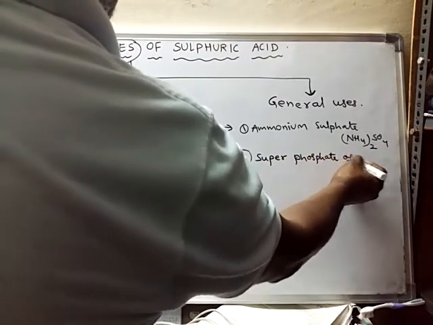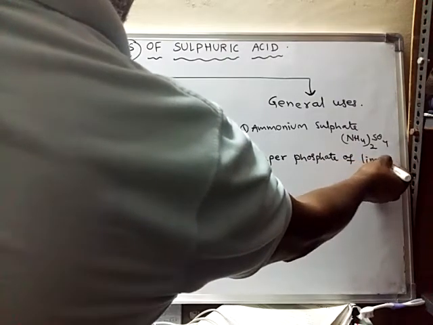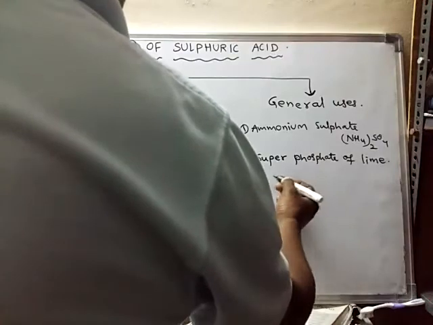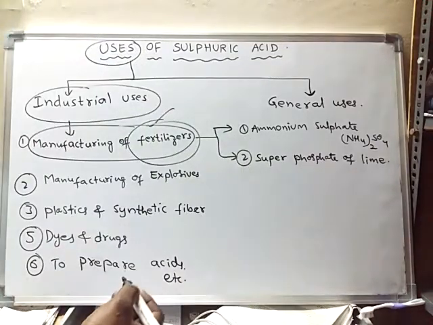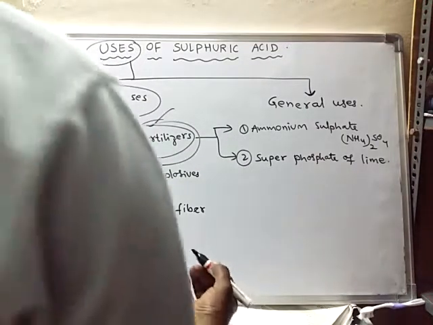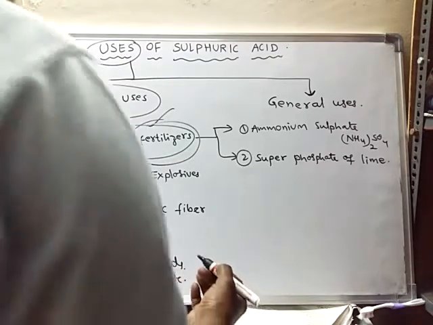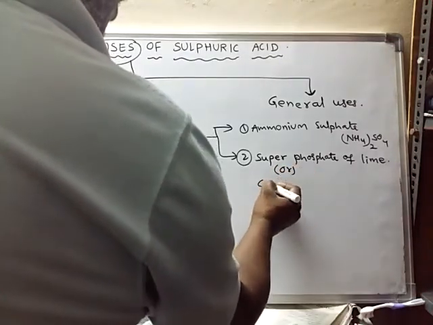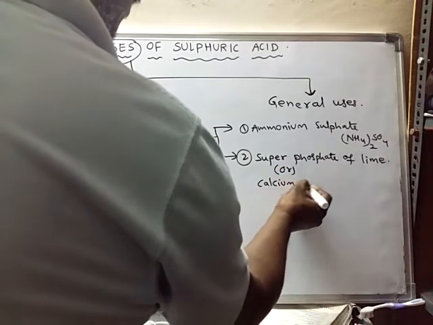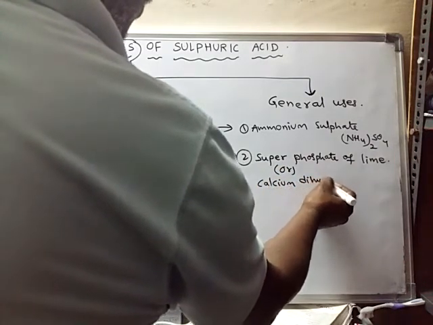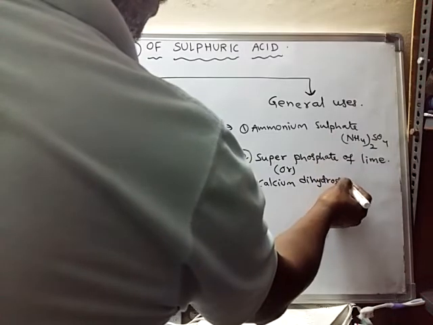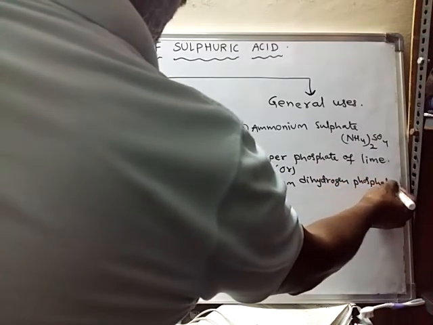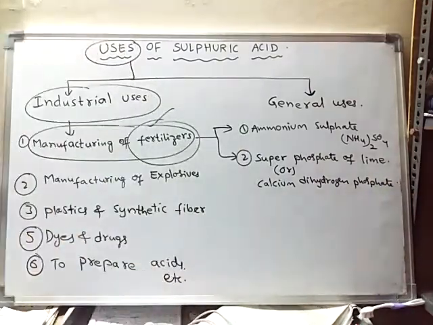Superphosphate of lime is also called calcium dihydrogen phosphate.